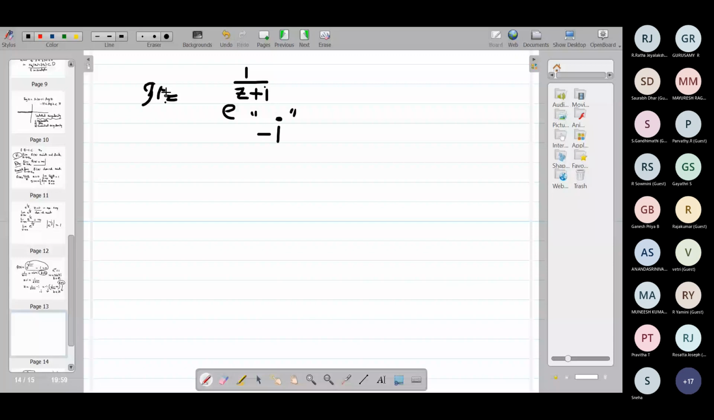Okay. What about this minus i for this function? See, I think it is equivalent to saying this. What about 0? 0 is a what for this function e power 1 by z? Essential singularity. So in a similar manner, what can I say about this minus i for this function? Essential singularity.